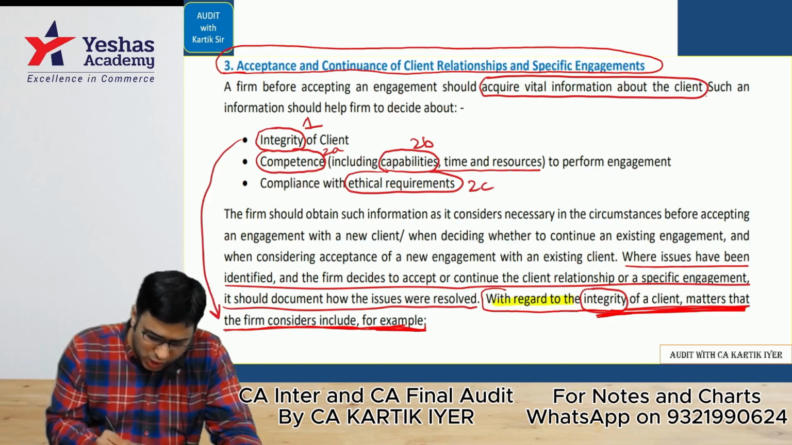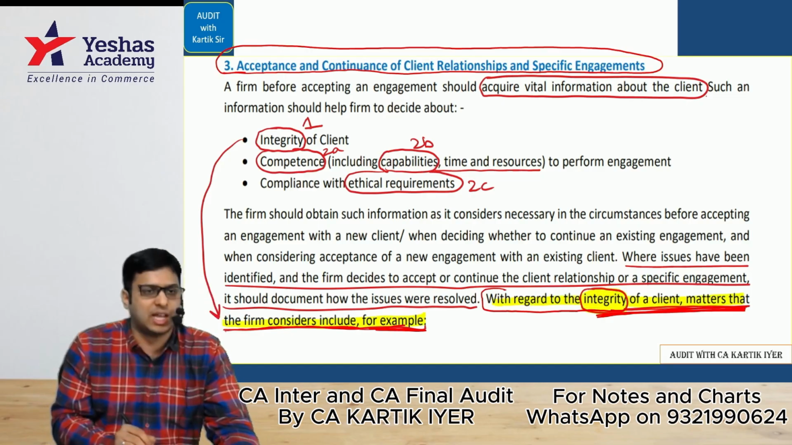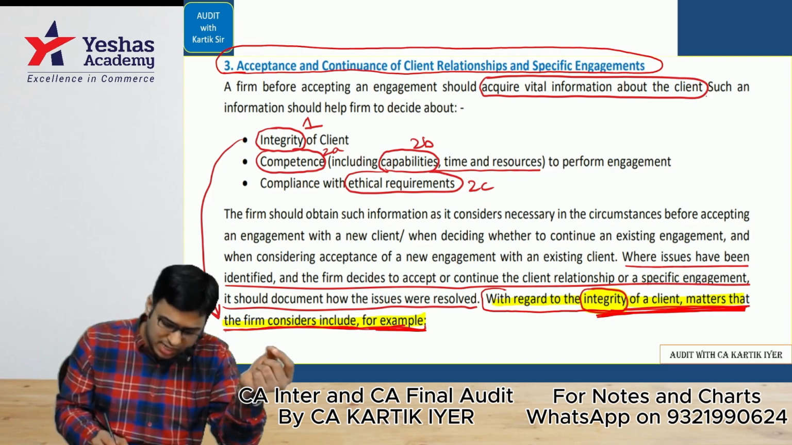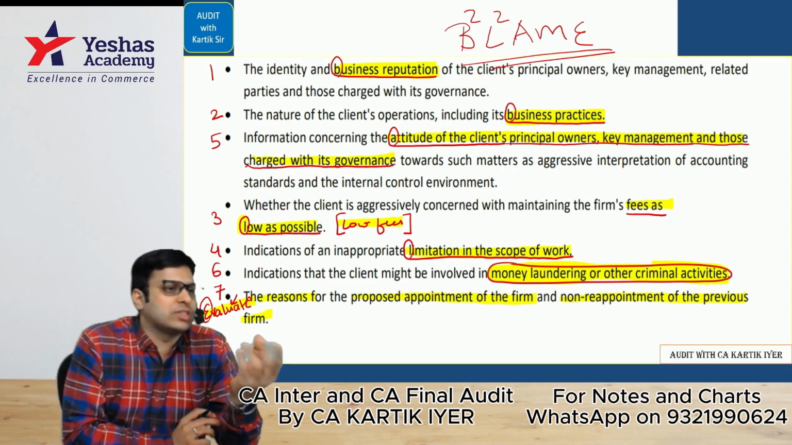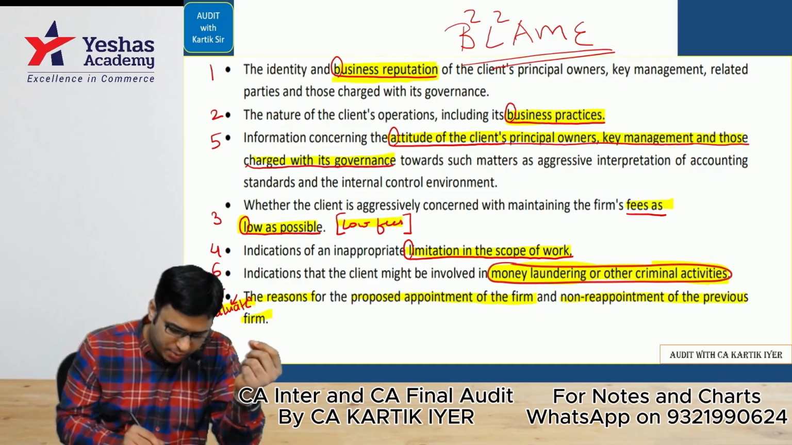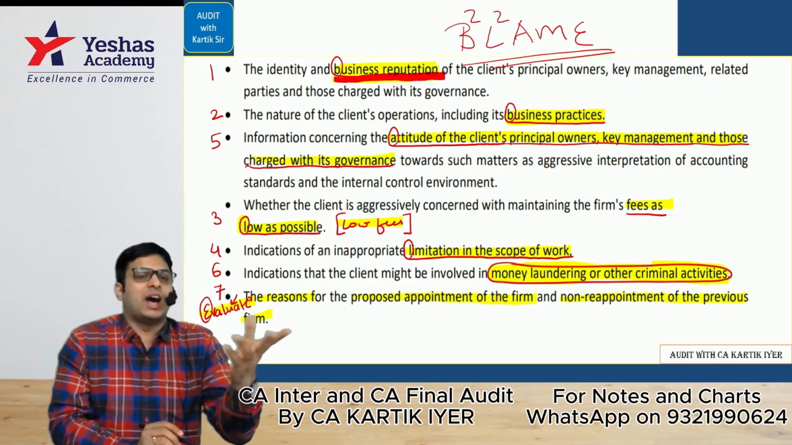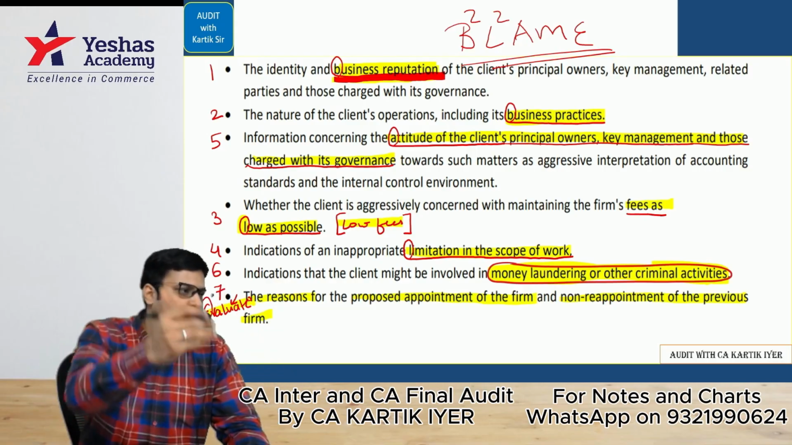With regard to integrity of a client, matters the firm considers include, for example, what should you keep in mind? Let's see one by one. We have a code here called BLAME. How do you come to know about integrity of a certain person? You will look at the business reputation of that person. In the market, if the reputation of the person is good, then you feel that integrity is good. If not, it is not good.